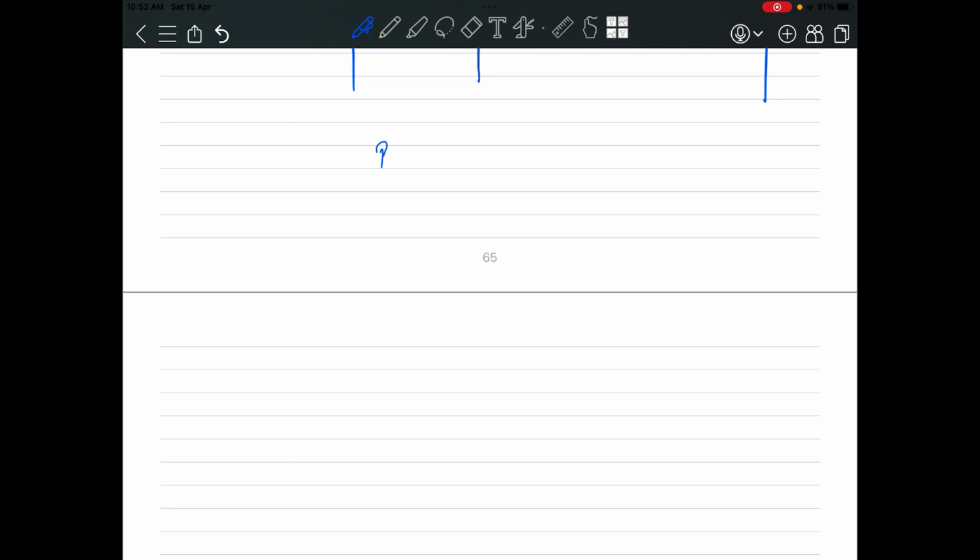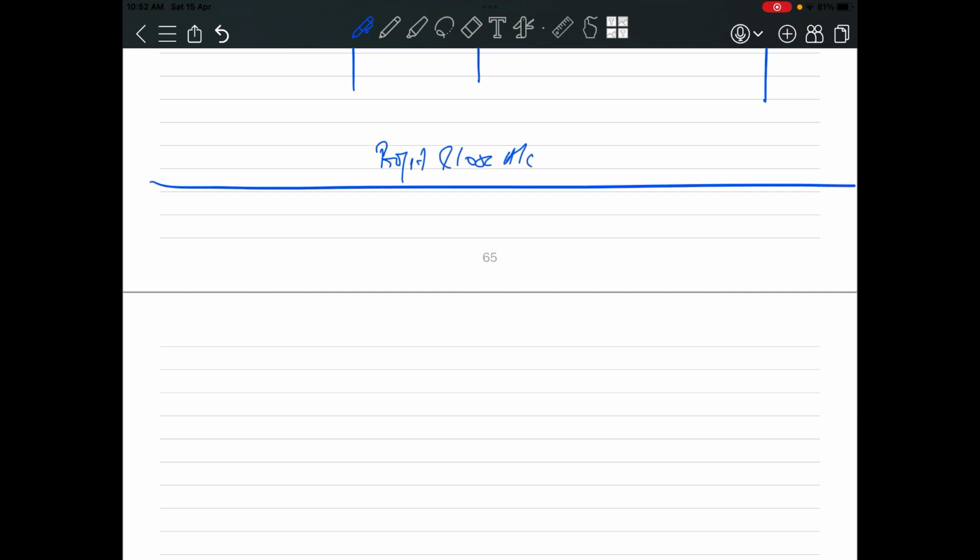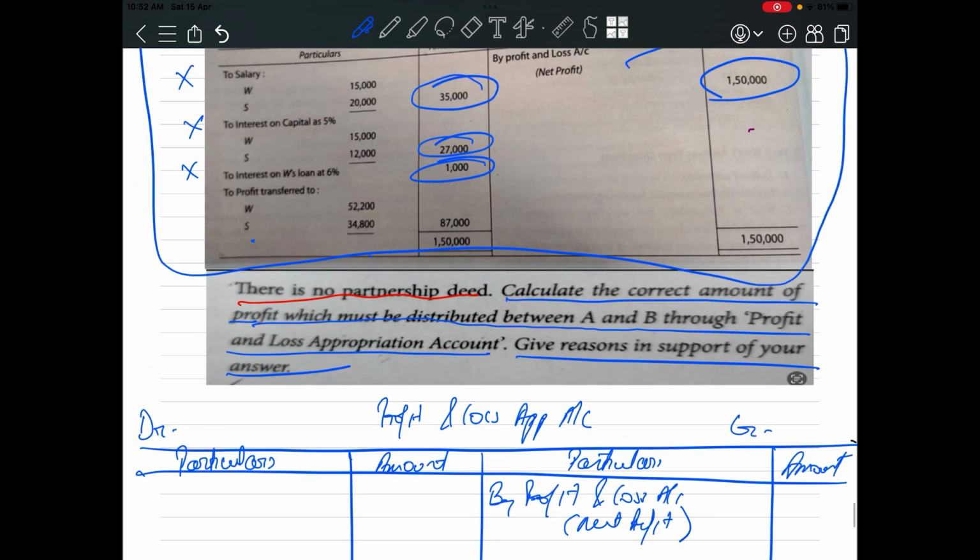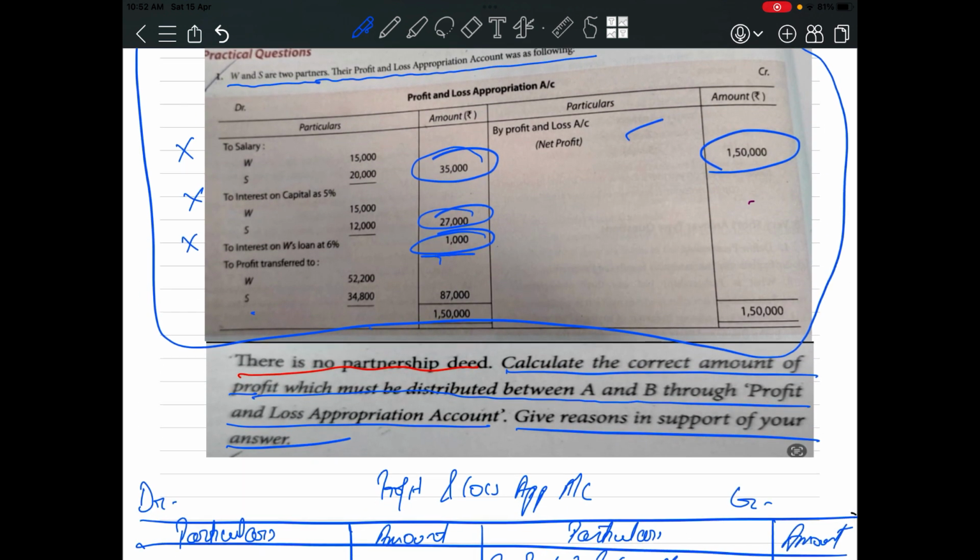Why? Because see, when you prepare your profit and loss account, you will have your GP here. Say for example the GP is 1,50,000. Now see, in the question, interest on loan has been debited in the P&L appropriation account, which simply means that interest on W's loan has not been debited to the P&L account.